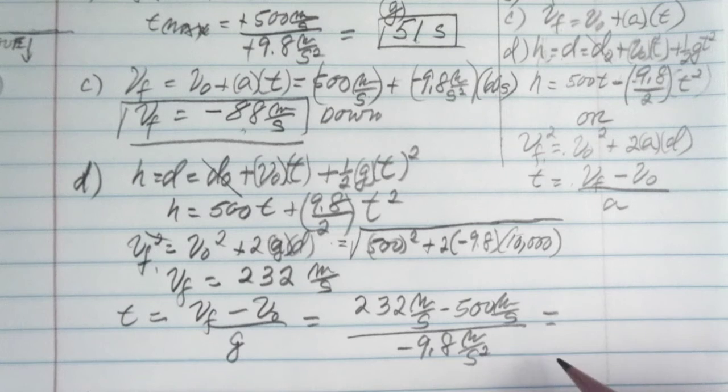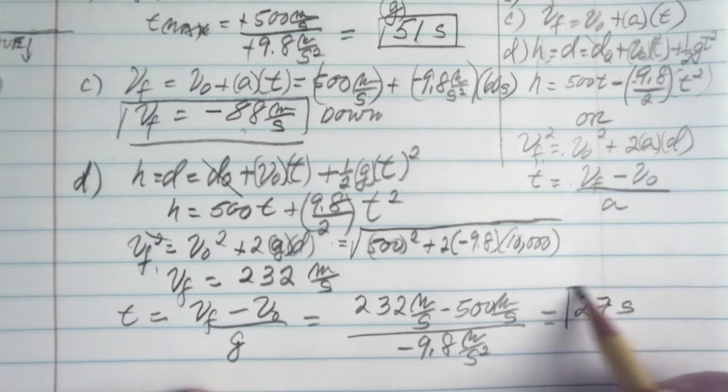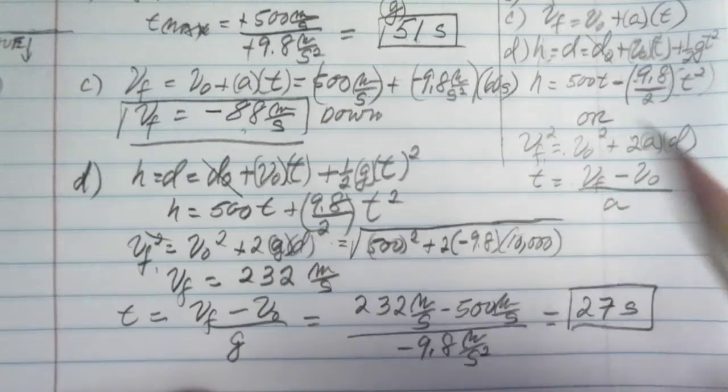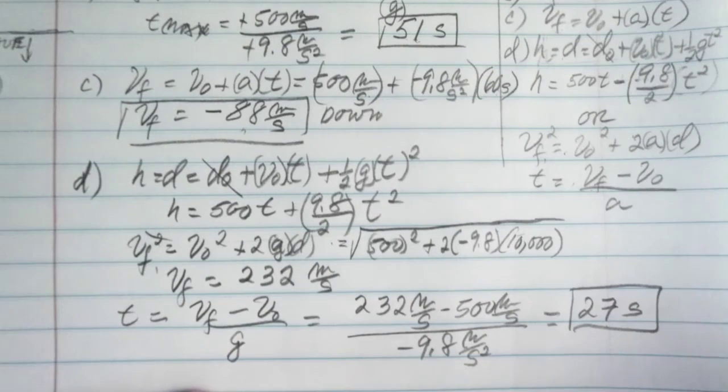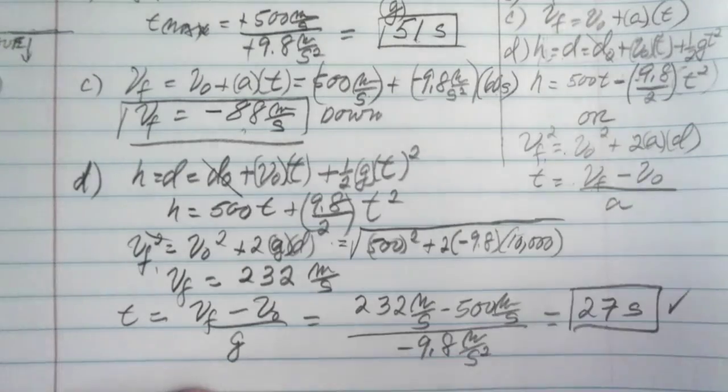And the answer would be 27 seconds. Because 27 is less than 51, it's still going up. Check. Hope that helps everybody.